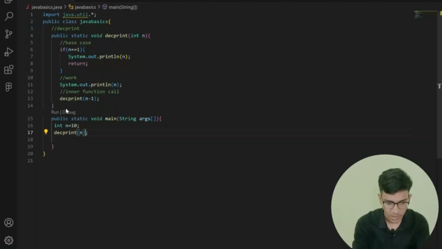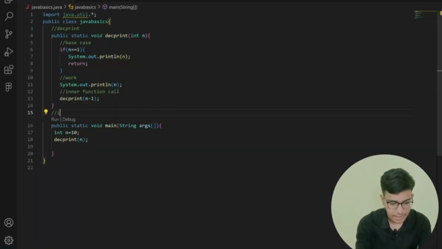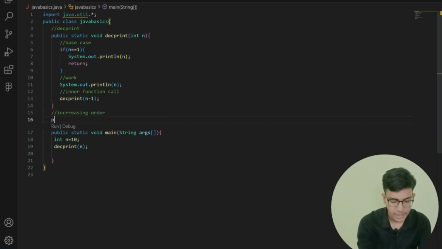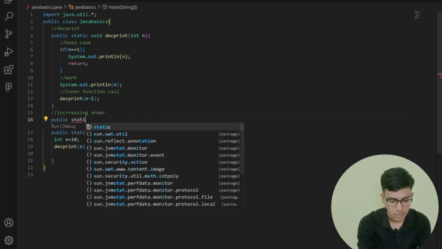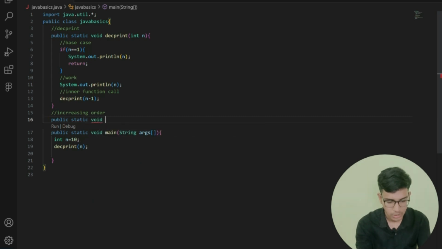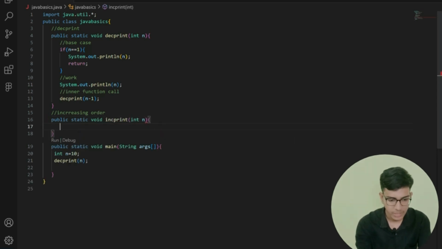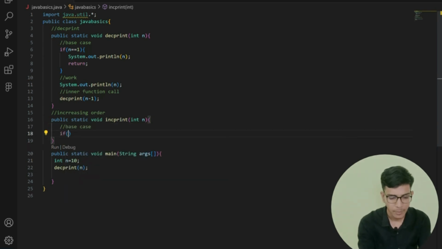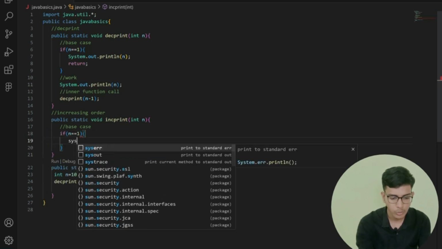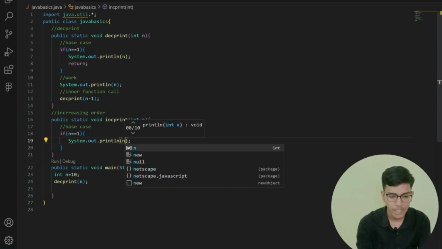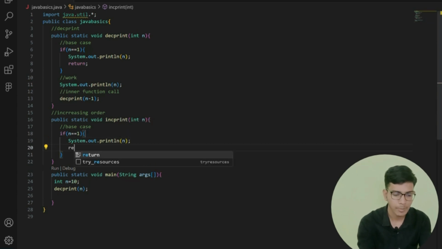Now let me code this. Here I am going to write the increasing order function: public static void inc print, and I pass my n value. After that, first of all, I need to find my base case. So my base case is if n is equals to 1. If this condition is true, then we need to print System.out.print the value of n. After that, return, come out of my program.